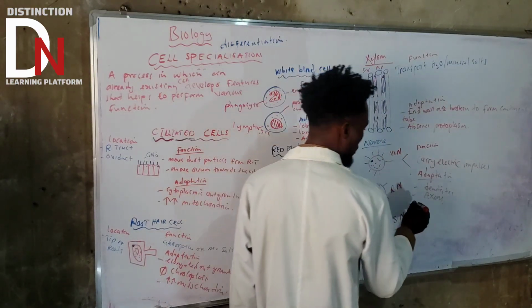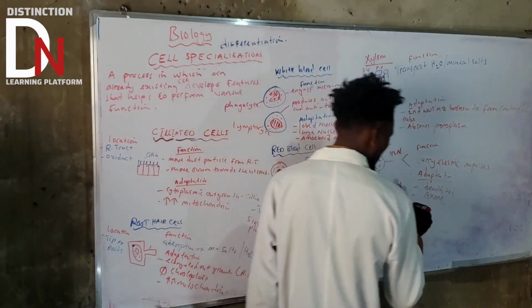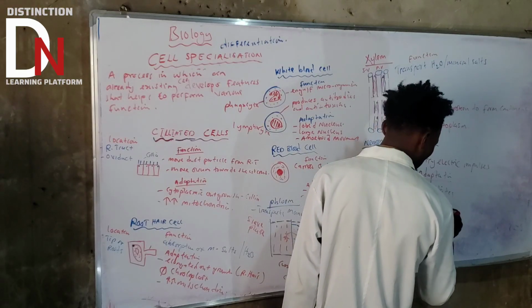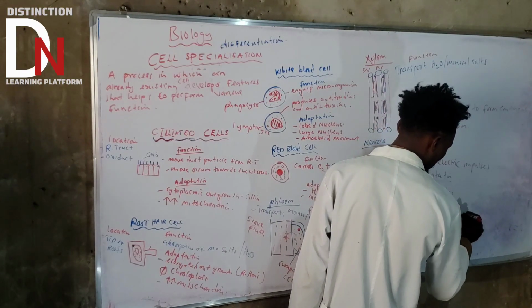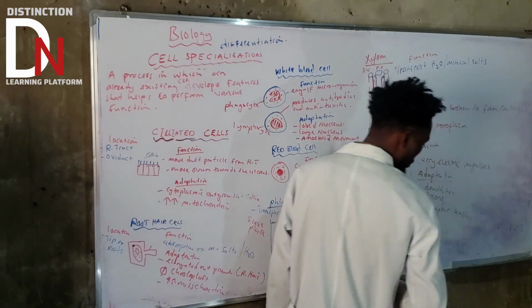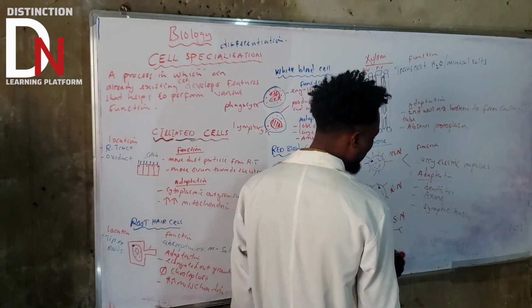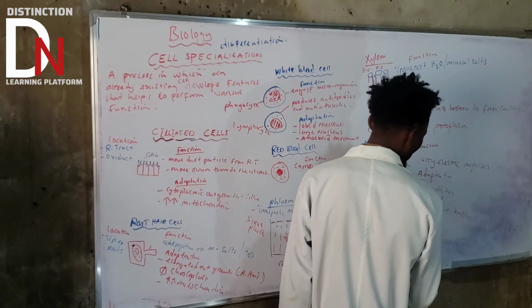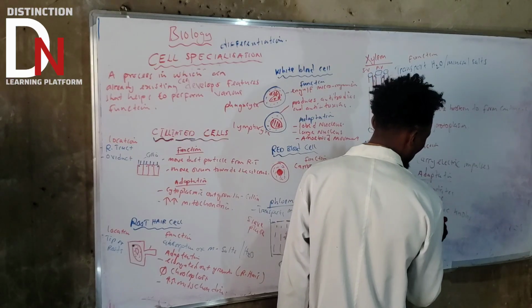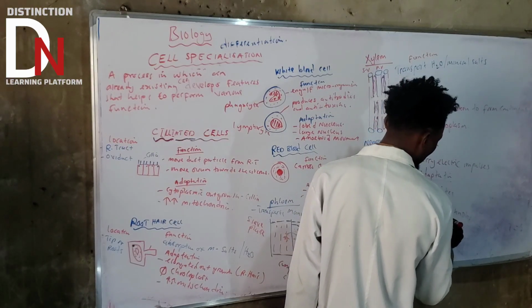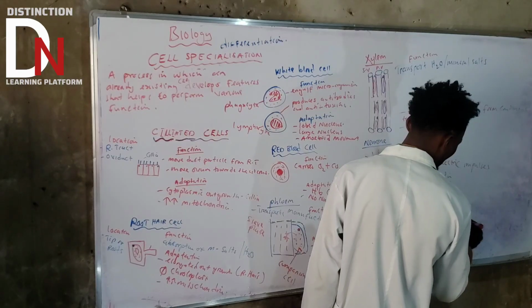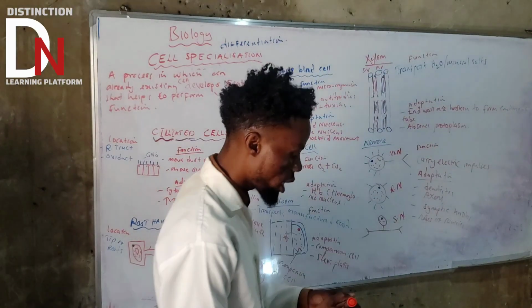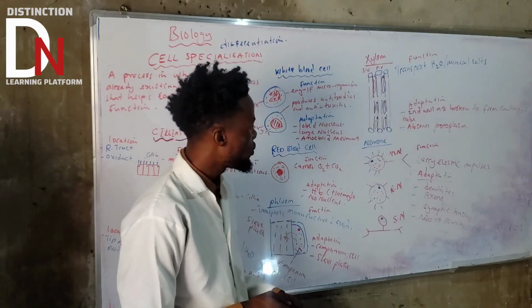Also the presence of synaptic knobs, and the presence of nodes of Ranvier, a lot of them. There are a lot here. So these are the adaptation features that a neuron develops.